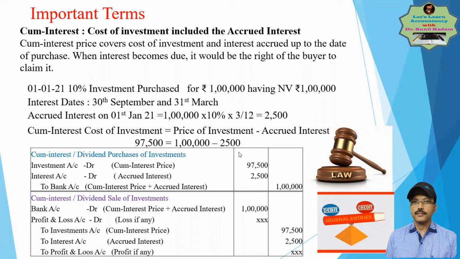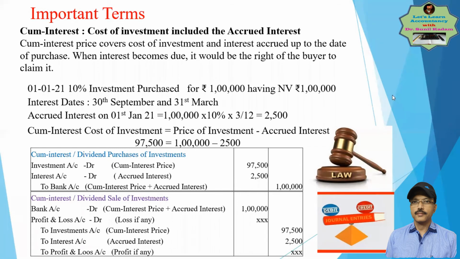So what we understood is that cum-interest is the price of investment at the time of calculating, where it is understood that the interest is included in it. But while disclosing in the books of accounts, we have to subtract it. So the investment was actually purchased for 1 lakh with cum-interest, which includes interest, so that has to be deducted. The cost of your investment would be 97,500. I hope you understood it.